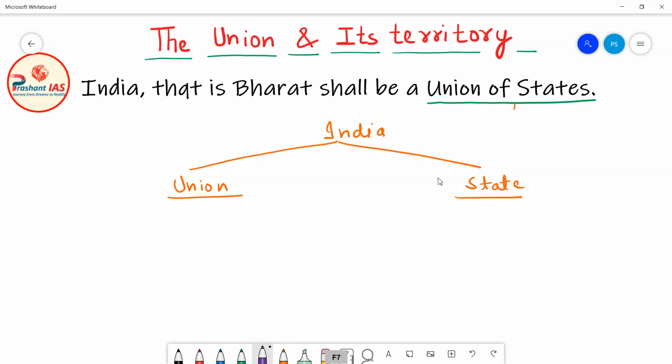Now the union government has three organs. Which are those three organs of the government?